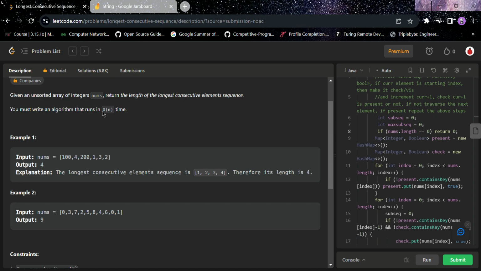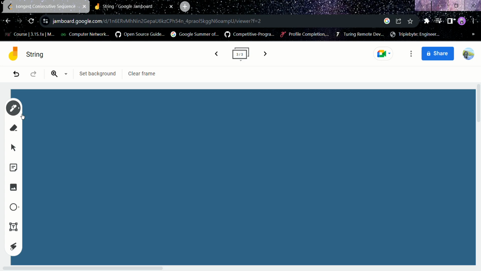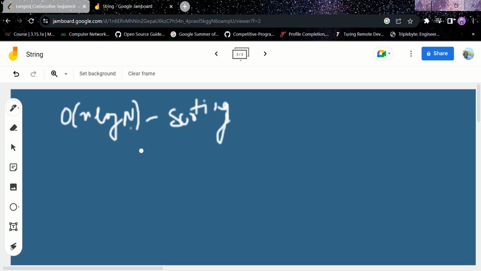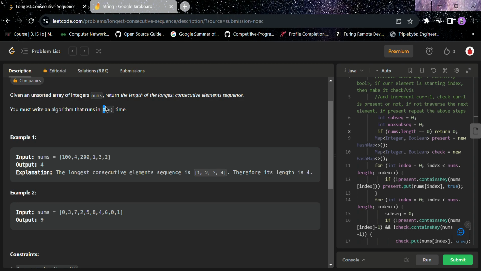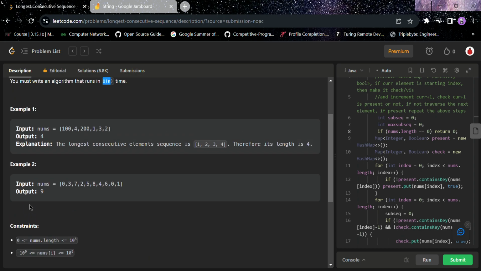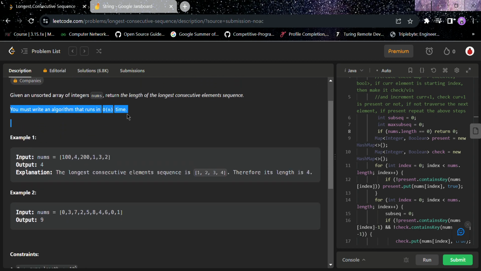Now we cannot sort the elements, because it has been said that it must be big O of n time, and sorting would take big O of n log n time. So we cannot do sorting. That means big O of n, so we can only traverse. Nothing has been mentioned about space, so we can use space.